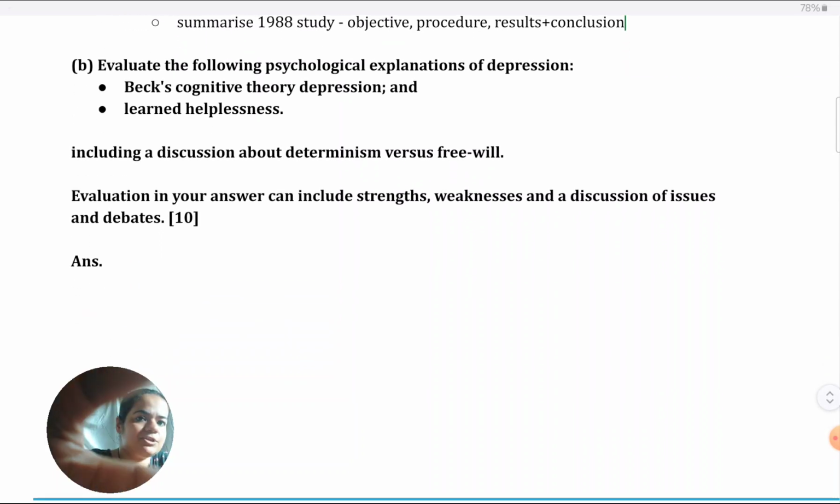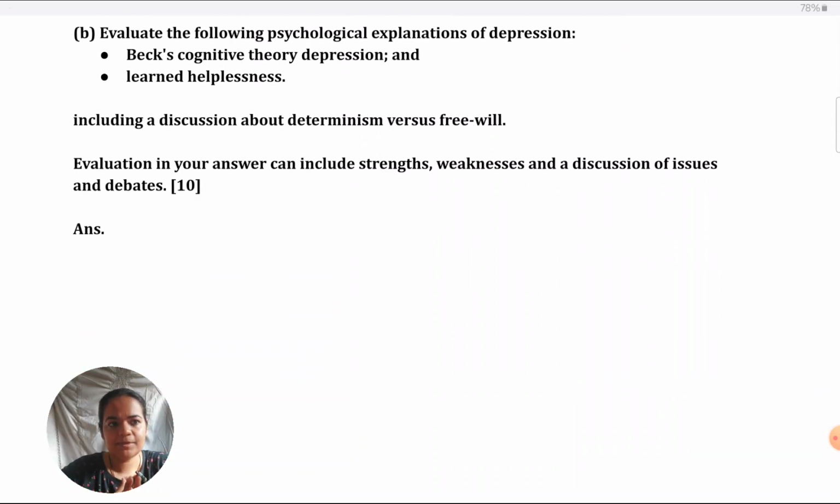Okay, now coming to evaluation. Again, when it comes to the 10 marker, there is nothing like word count or length of the answer will be given marks. No. What you get marks for is according to the rubric. So when it comes to the 10 marker, you have to give context and reasoning. Context and analysis, I think they call it. Those are the main things to score highly. Again, this is a very rough guide that I'm giving you. It's not fixed, but it helps to think in this way to prepare your answers.